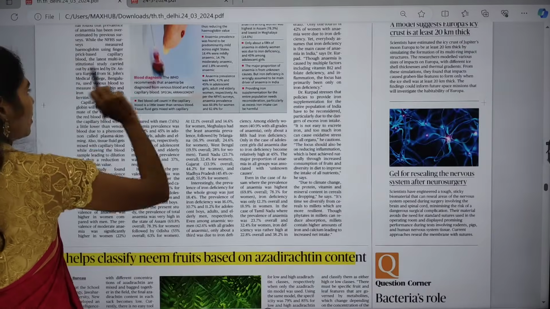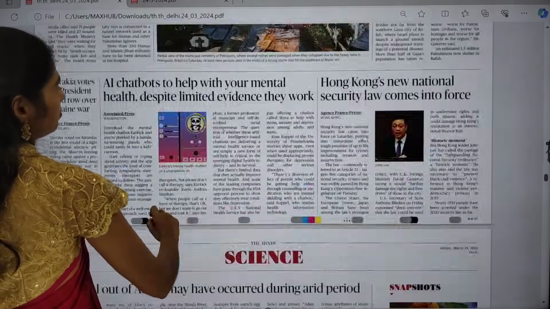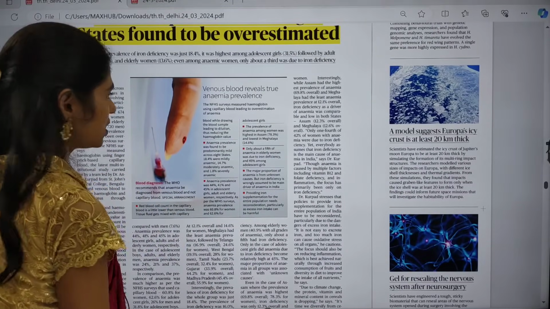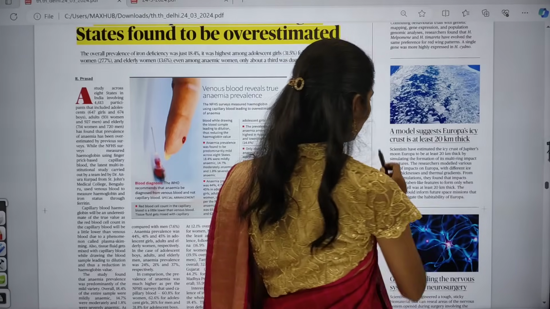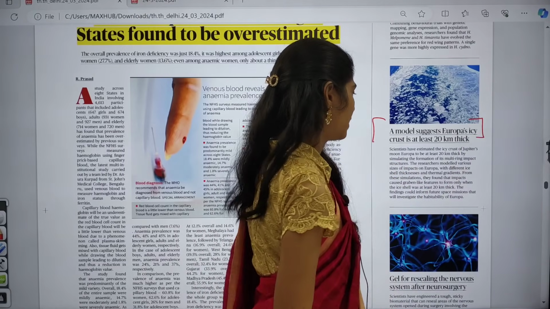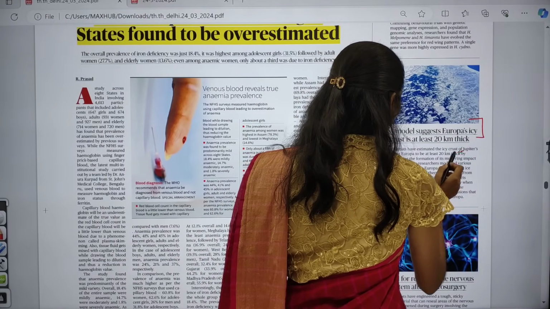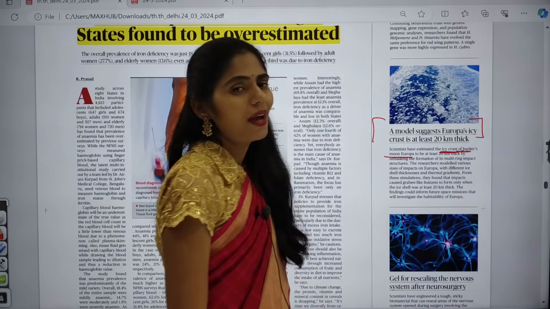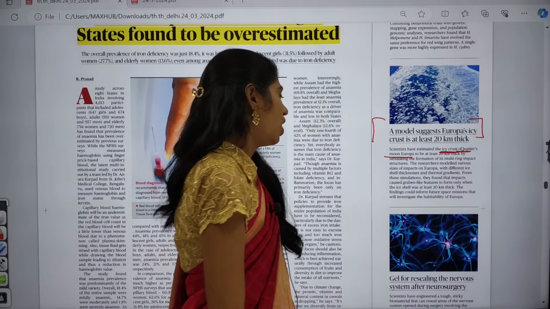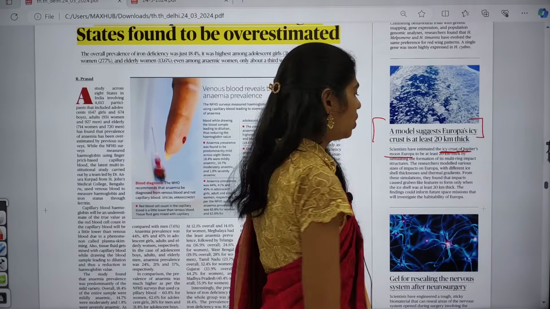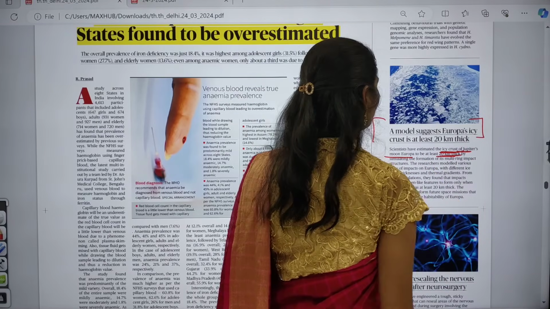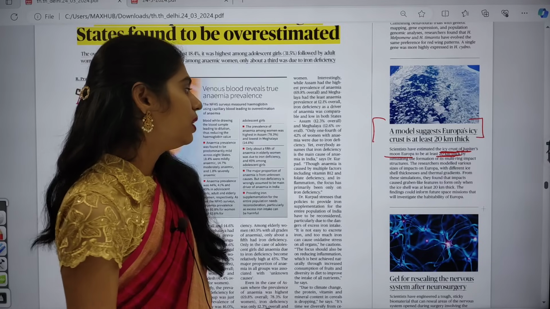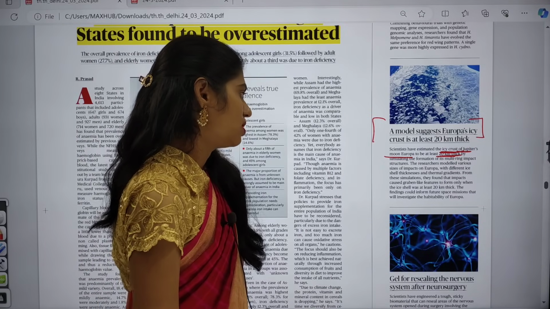Now let us move back to our page. There is one article about a model suggesting Europa's icy crust is at least 20 kilometers thick. Scientists have estimated the icy crust of Jupiter's moon Europa. Europa is a moon of Jupiter, and at least 20 kilometers of thick ice is there on it. It is the stimulating factor for multiple ring impact structures.